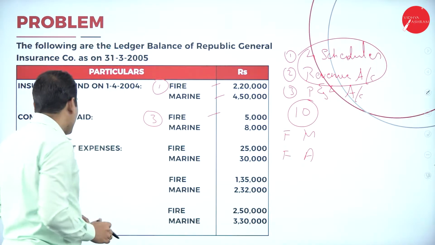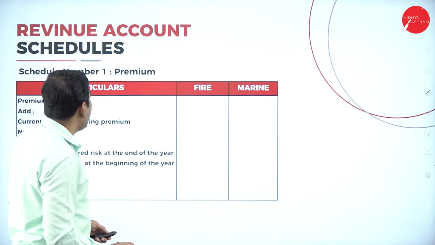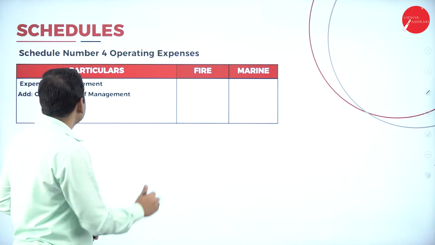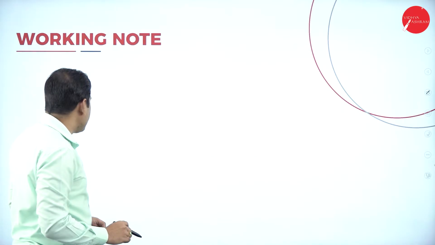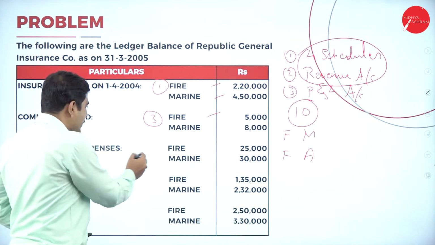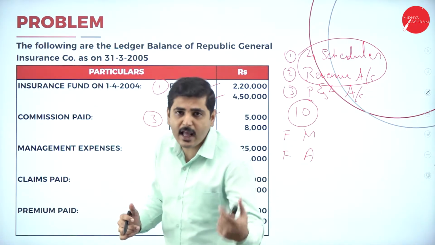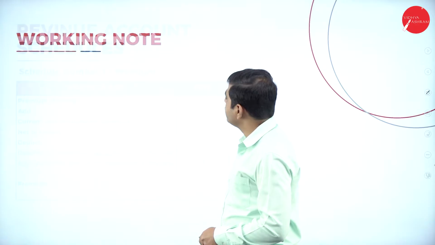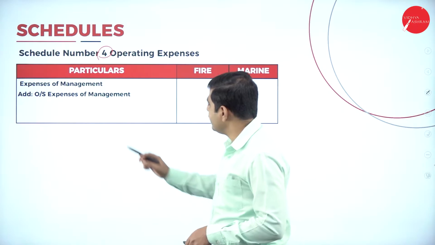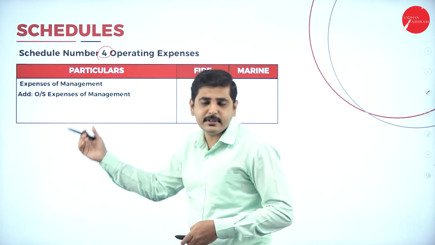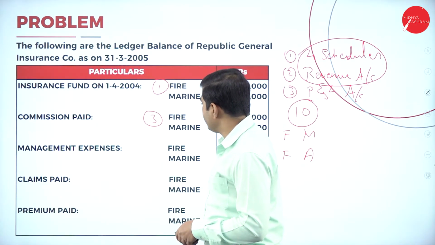Next, coming to the management expenses. Where do we have to show management expenses? See, schedule number 4, operating expenses. There you have to show the management expenses, fire and marine. If you have any outstanding of the current year, add the outstanding of the current year. So we have to look at schedule number 4, operating expenses. Management expenses, add outstanding expenses given in the adjustment. Please remember it.